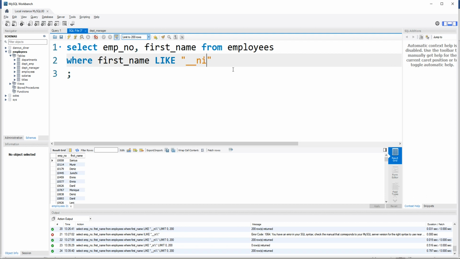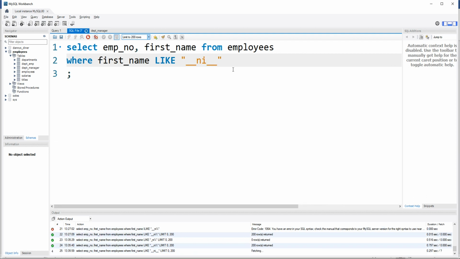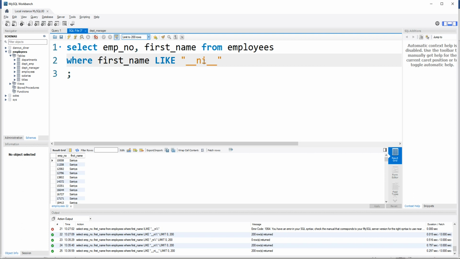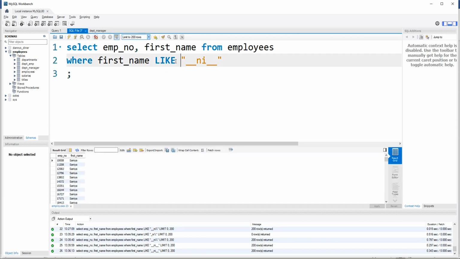Similarly, I can use underscore here as well, and I want to say that NI should be in between, and the first two letters can be anything and the last two letters can be anything. So SQL will return all those first names where the first two letters can be anything, then NI, and the last two letters can be anything.